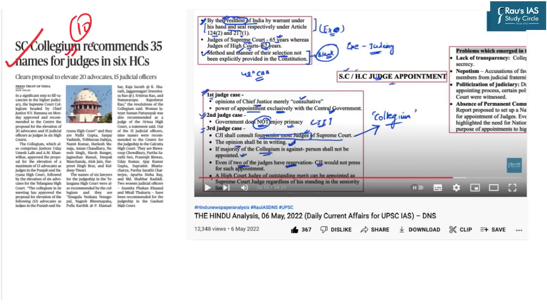This topic was already covered in the DNS dated 6th May 2022. So you are requested to go back to the DNS dated 6th May 2022 in order to understand all the dimensions associated with the appointment of the Supreme Court and High Court judges in our country.